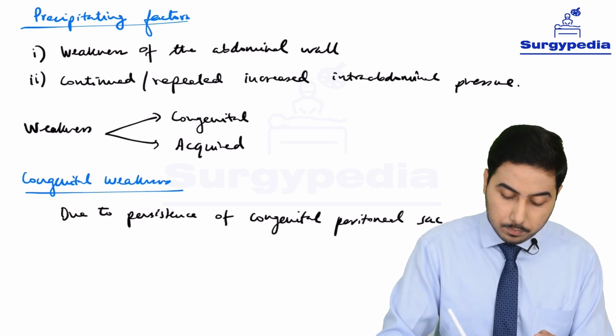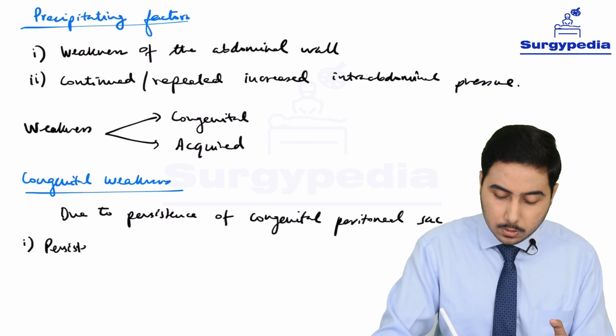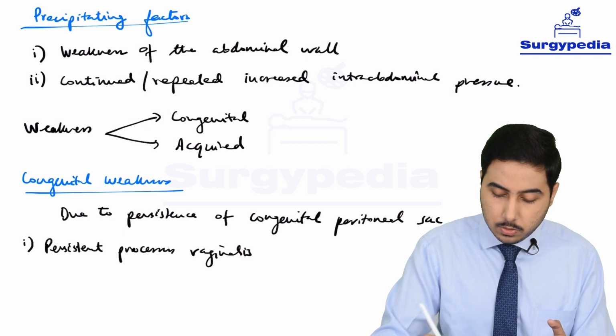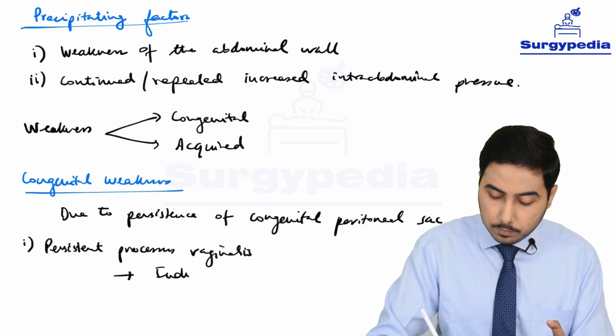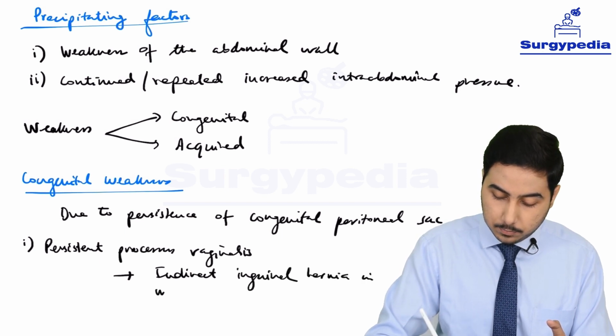For example, if we have persistent processus vaginalis, this is going to lead to indirect inguinal hernia in males.